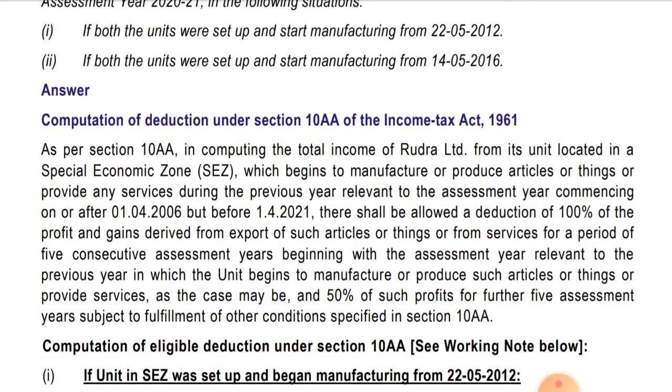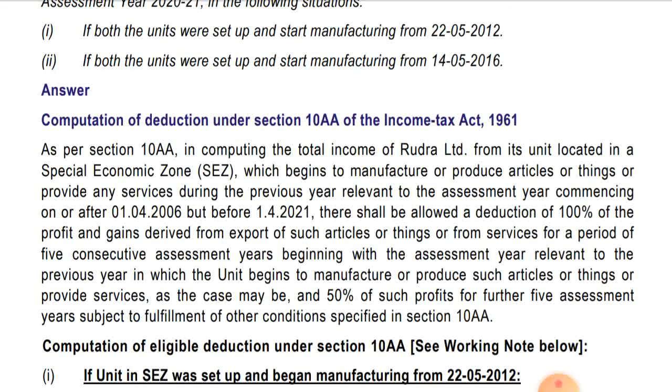100% of the profit and gain derived from export of such article or thing or from services for a period of 5 consecutive assessment years, beginning with the assessment year relevant to the previous year in which the unit begins to manufacture or produce such article or things, or provide services as the case may be, and 50% of such profit for the further 5 assessment years subject to the fulfillment of other conditions specified in section 10AA.